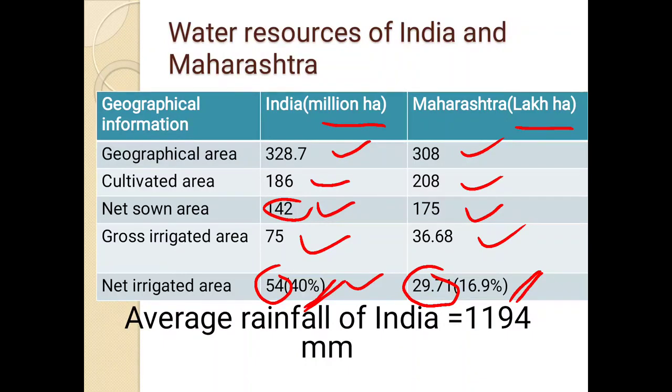Average rainfall of India is 1194 millimeters. That is the average rainfall of India. Of course, this figure changes every year, but this is as per your syllabus. We have come up with these figures.